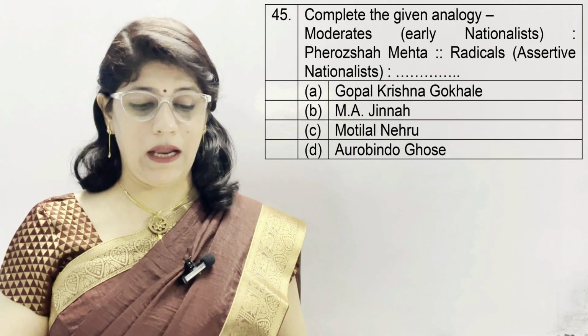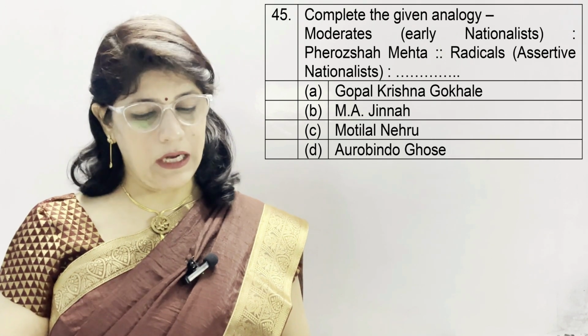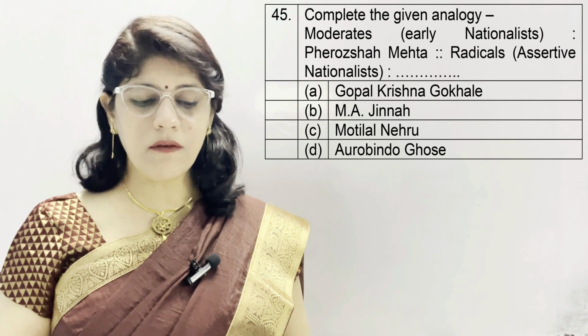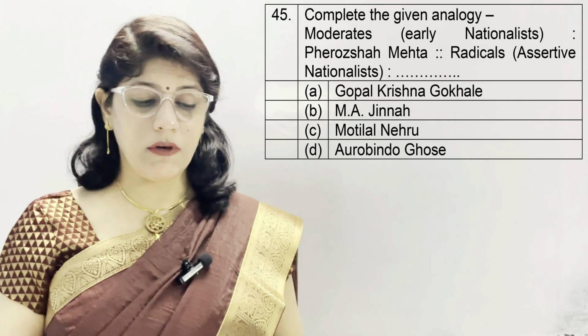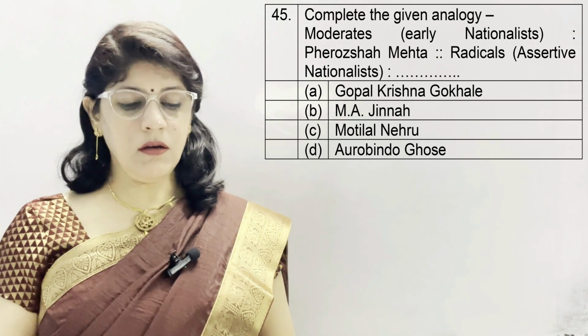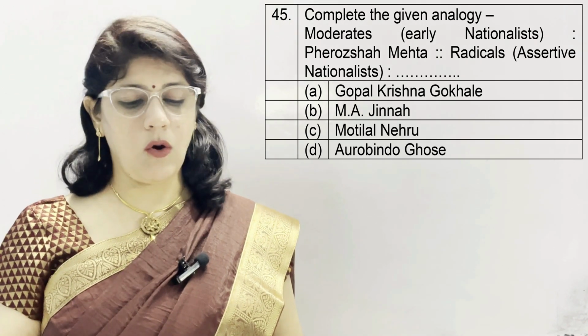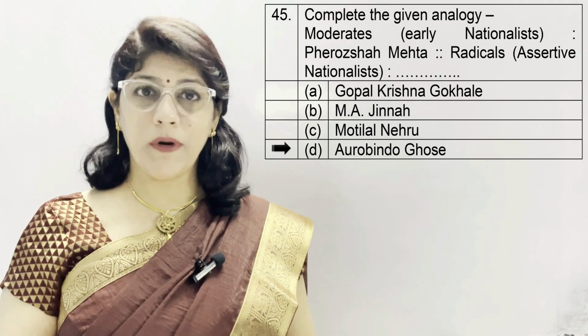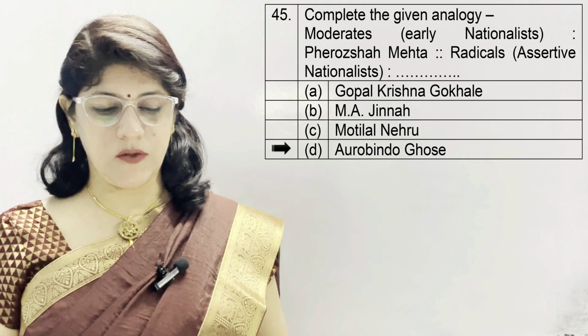Again complete the given analogy. Moderates, early nationalists, Firoz Shah Mehta, then radicals, assertive nationalists. From these given names, A. Gopal Krishna Gokhale, B. M.A. Jinnah, C. Motilal Nehru and D. Aurobindo Ghosh, and the correct option is D. Aurobindo Ghosh from radicals or you can say assertive nationalist.